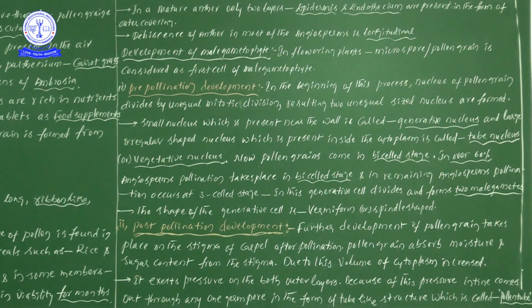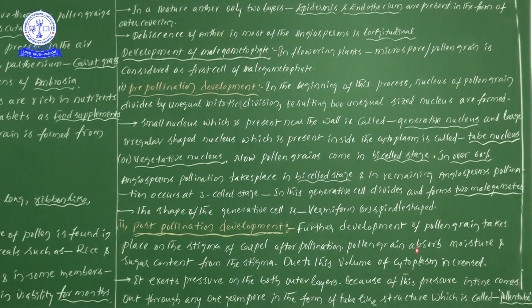So here, what is the point? Further development of the pollen grain takes place on the stigma of the carpel after pollination. The entire post-pollination phenomenon takes place on the stigma. Why? Because the stigma acts as the receptacle of pollen grains.